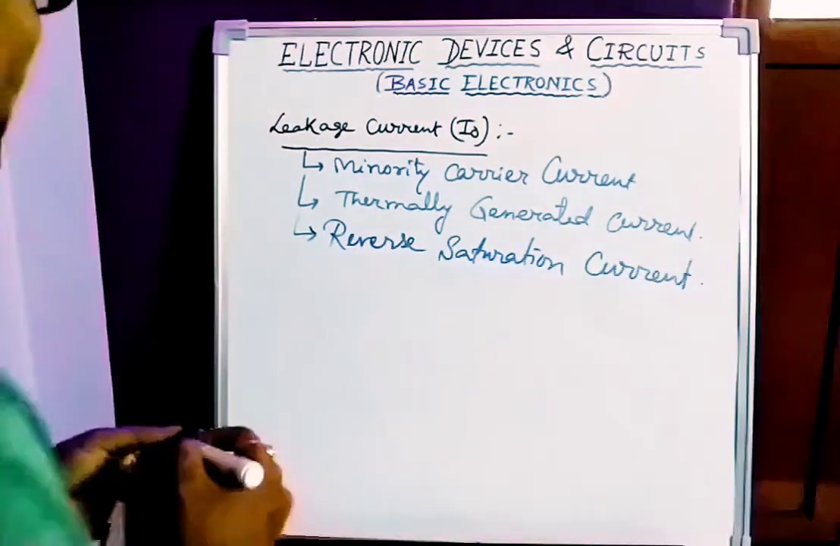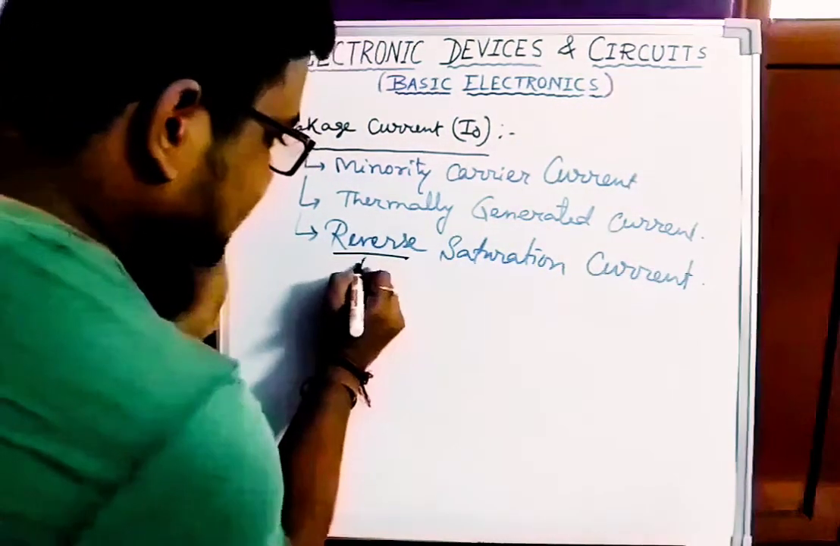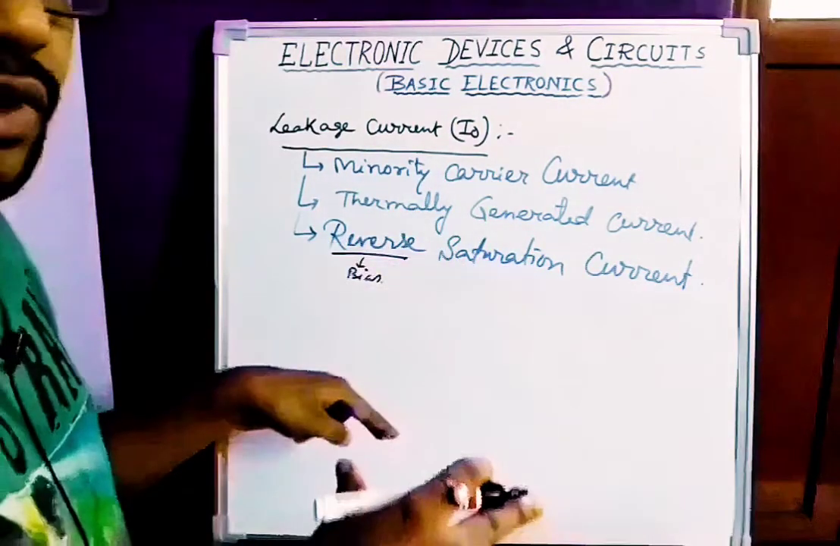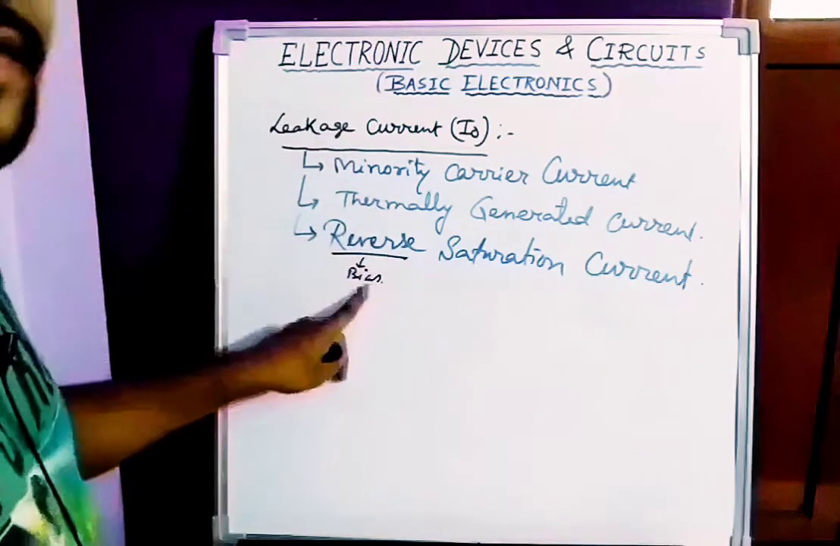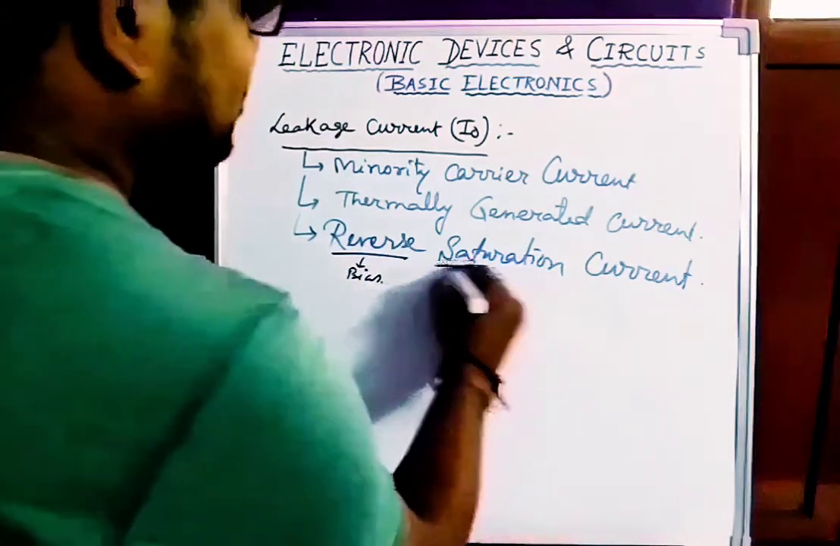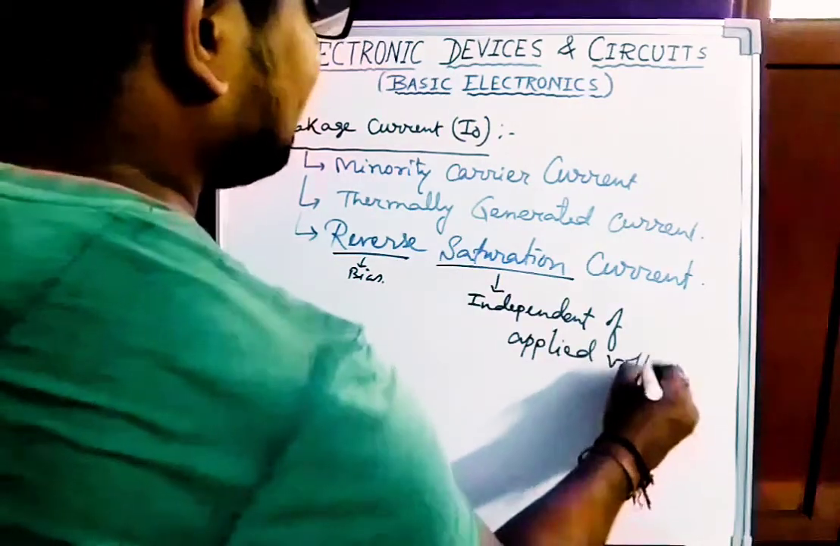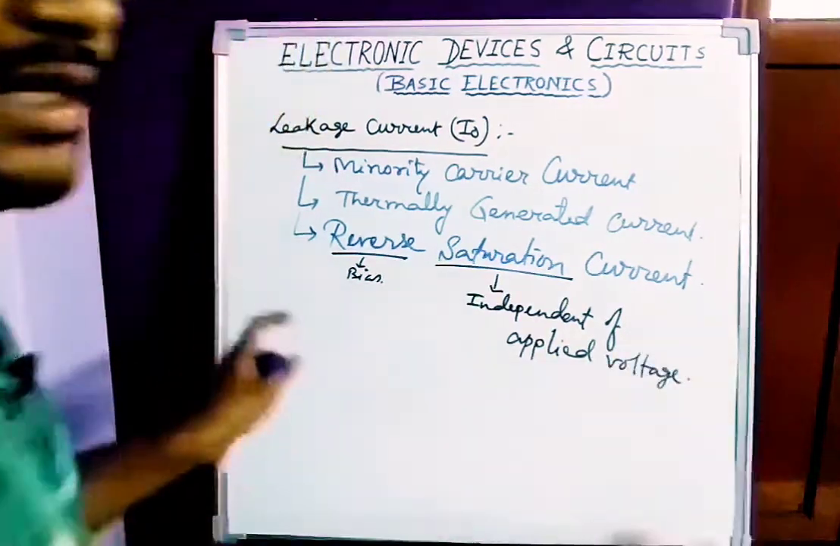So why reverse and why saturation? Because it works in reverse bias condition. The biasing means the application of voltage. This current basically generates in reverse bias condition, okay? And saturation means it is independent of applied voltage. That means if you apply some voltage, this current will not change, like Ohm's law.